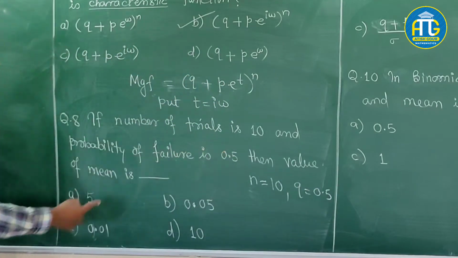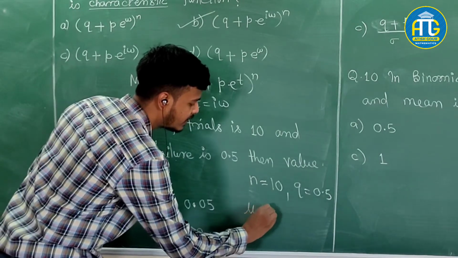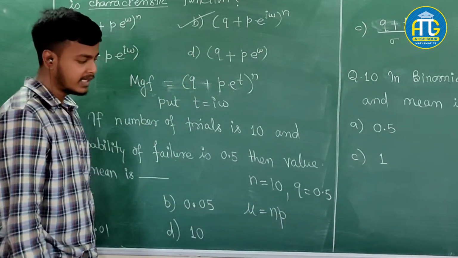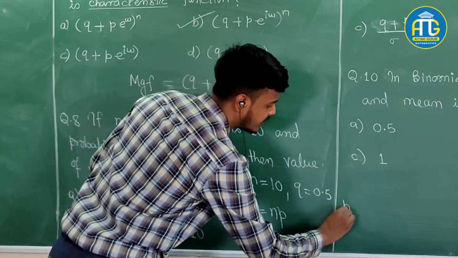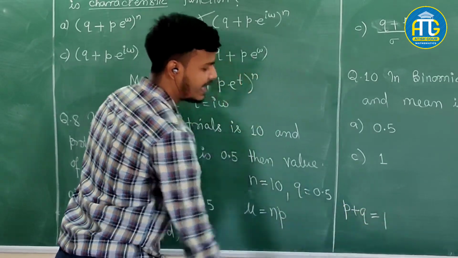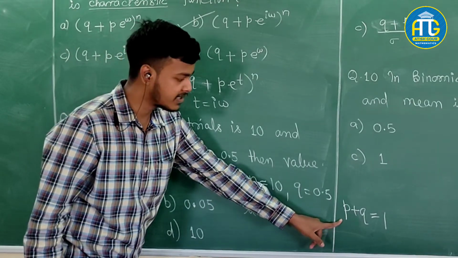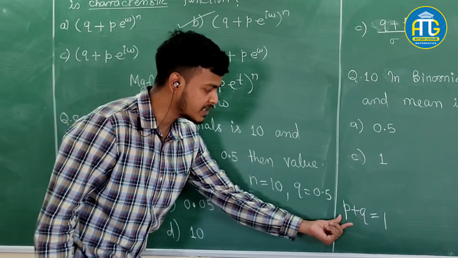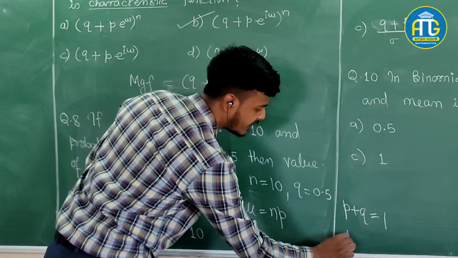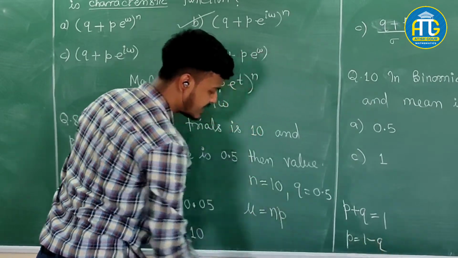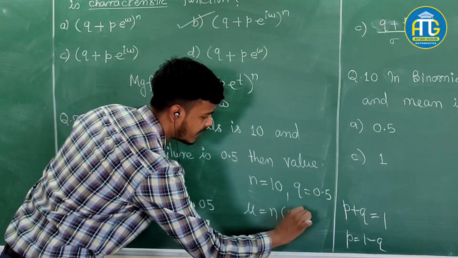Then the value of mean is, just now we have seen that mean mu is equal to NP. But we don't have the value of P. But what is P? We have sum of the probabilities equal to 1, and in the binomial distribution, as you know, only possible outcomes are success and failure. So probability of success plus probability of failure is 1, right? So with the help of this we can find out P. What is P? 1 minus Q. So instead of this I can write it as n into 1 minus Q.